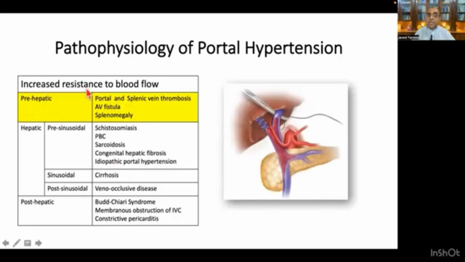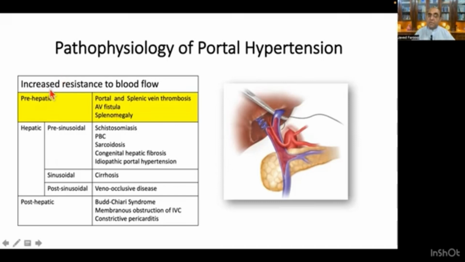The increased resistance to blood flow may be pre-hepatic, hepatic, or post-hepatic. The pre-hepatic causes are portal and splenic vein thrombosis, AV fistula, and splenomegaly; these are the conditions where the pre-hepatic resistance to the blood flow is increased, and because of this there is portal hypertension.